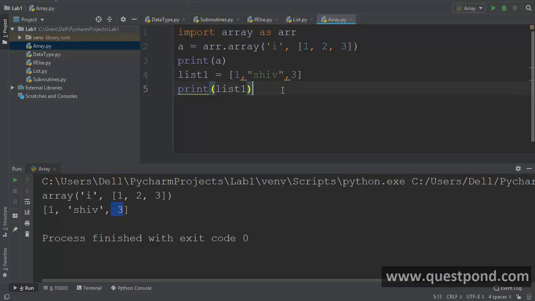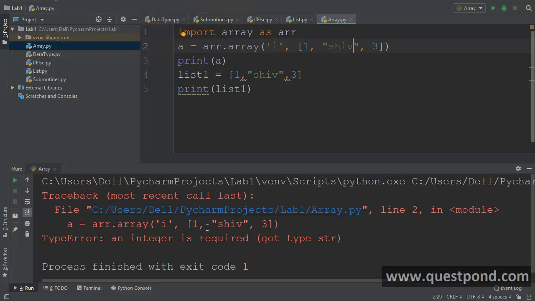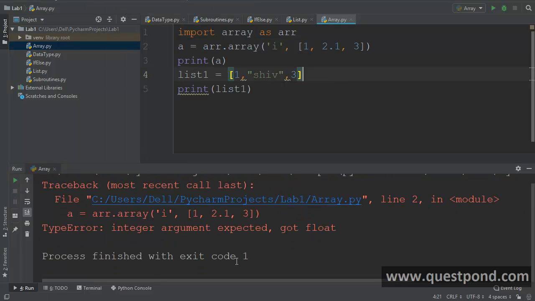But in case of an array, it is more strongly typed. For example, I am saying that this array is of type integer, you can say this is I, right? So I cannot go and put a character out here. I cannot do this here. This will give me an exception, and you can see it's giving me an exception. Even I cannot put a decimal, because an integer does not have a decimal. So even if I put 2.1, and I try to run this, it will still give me an exception. It says integer argument expected, and it has got a float.